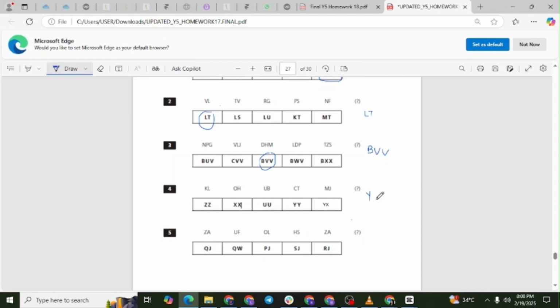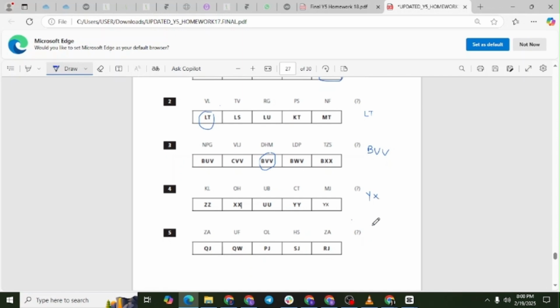B, 2, to T, 20, is plus 18. T, 20, to J, 10, is minus 10. The pattern is minus 4, minus 6, plus 18, minus 10. Following this pattern, the next step should be plus 14. J, 10, plus 14 gives us X. So the missing pair is YX.